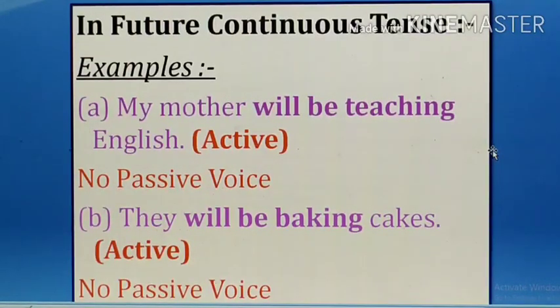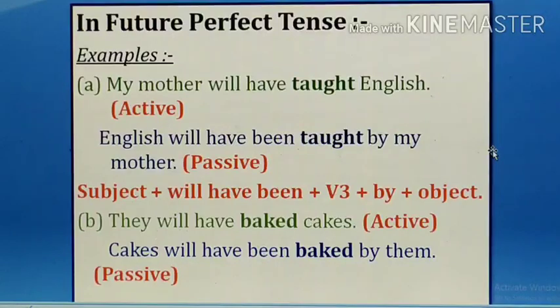Now next is future perfect tense. So in future perfect tense we will see that have is used. Okay, my mother will have taught English. English will have been taught by my mother. Because in perfect tense, when changing active to passive, it is compulsory to use been.